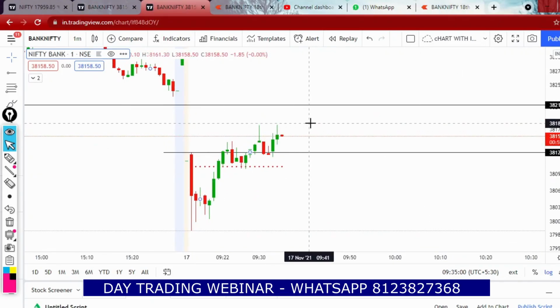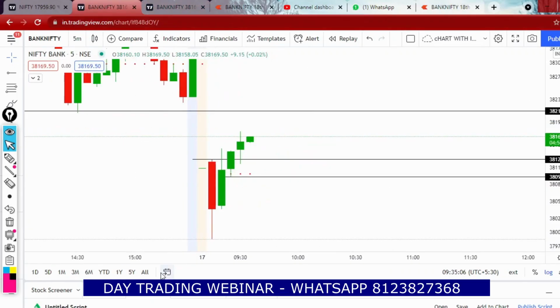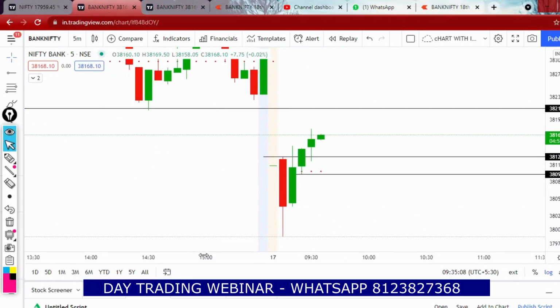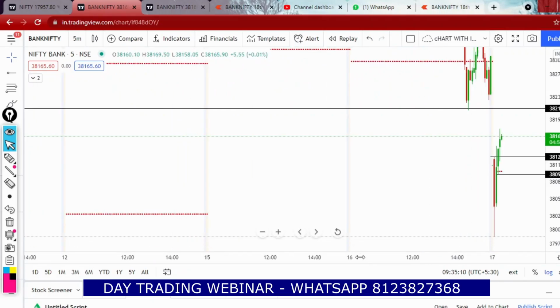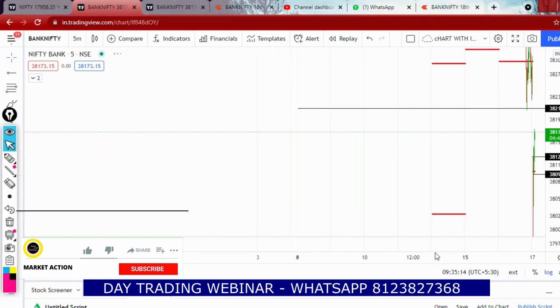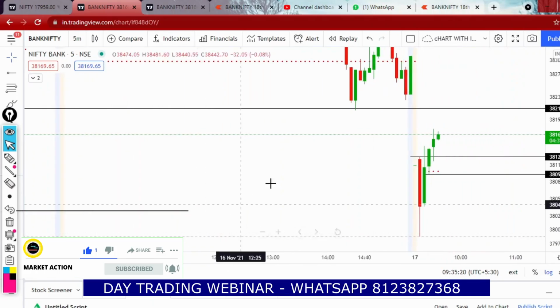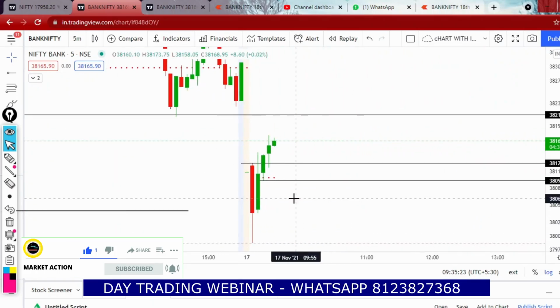So now we should be very careful about our exit also, right? Is there any important level? No, right? I think there is no important previous level. Price is facing some resistance here. No, there are no important levels. It is just a resistance. So price will make an upward move till PDL.